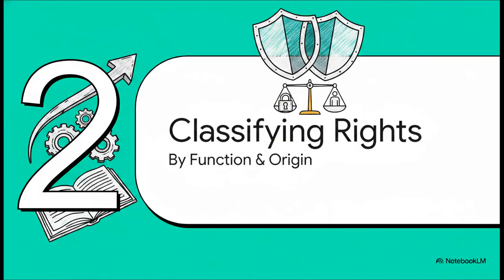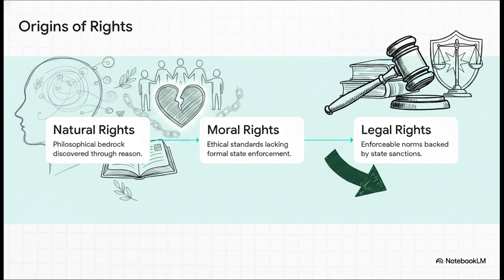Moving right along to Section 2, Classifying Rights by Function, the Jurisprudential and Operational Divide. We're going to break these down to understand how rights actually evolve and mechanically operate against the state. Think of this as an evolutionary pipeline. Before they ever become enforceable laws, rights progress through these 3 jurisprudential stages. It starts with natural rights. Think John Locke and the philosophical bedrock of life, liberty, and estate discovered through human reason.